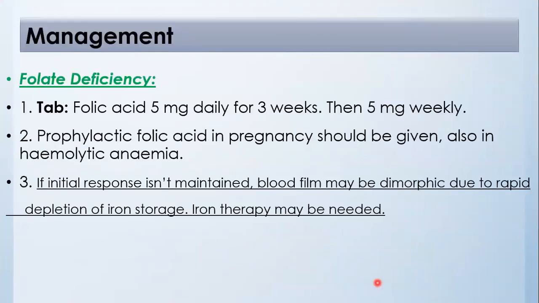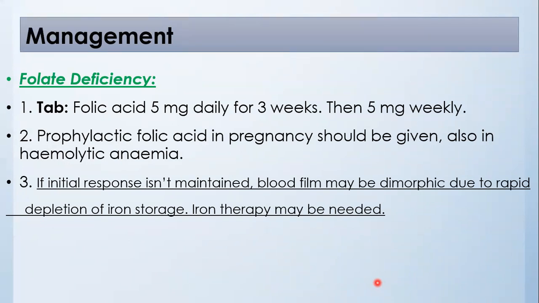Then management for folate deficiency: 5 milligram folic acid tablet daily for 3 weeks, then 5 milligram weekly. Prophylactic folic acid in pregnancy should be given. It is needed for neural tube formation. Also in hemolytic anemia, prophylactic folic acid may be needed.